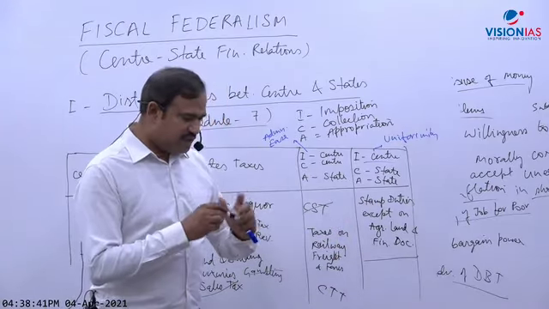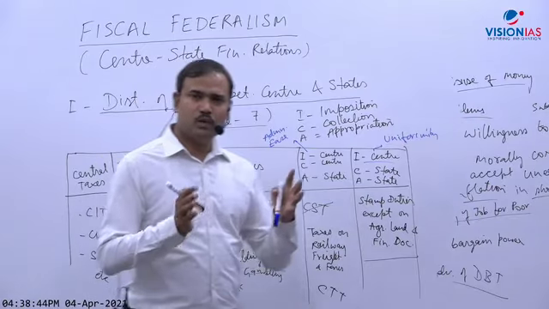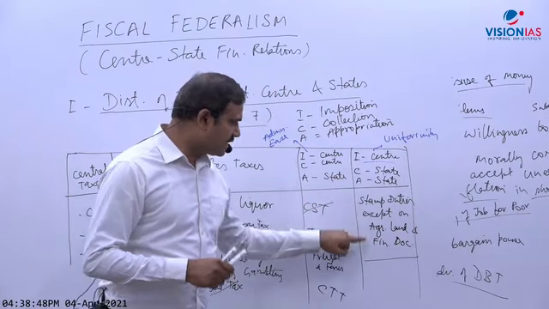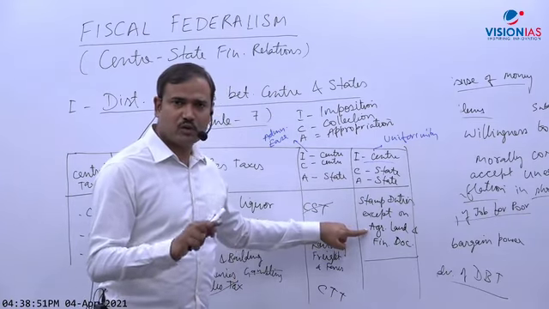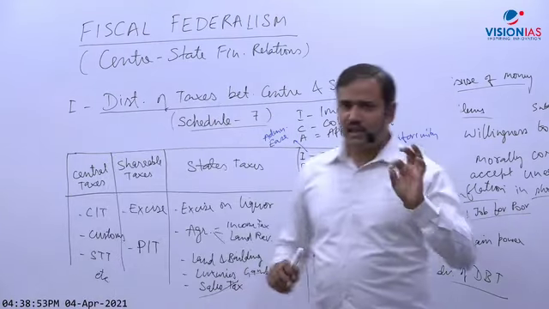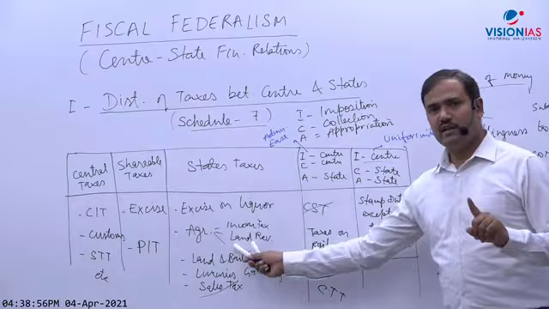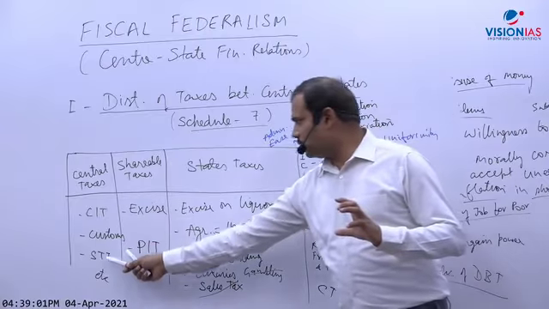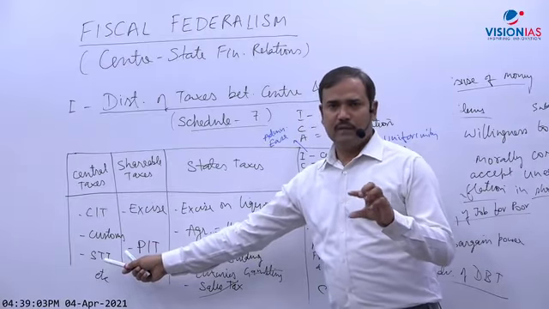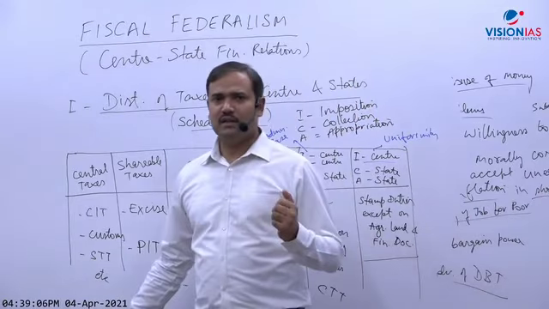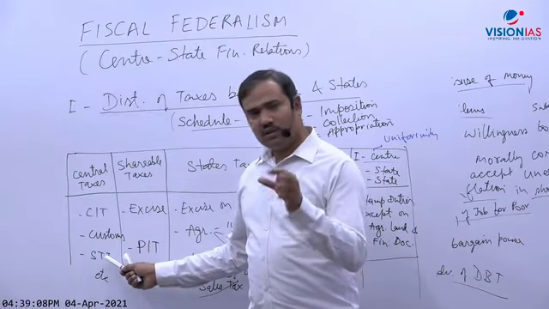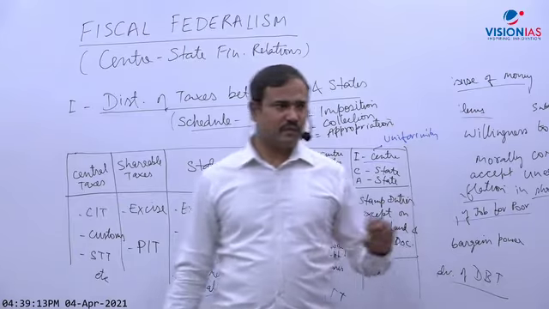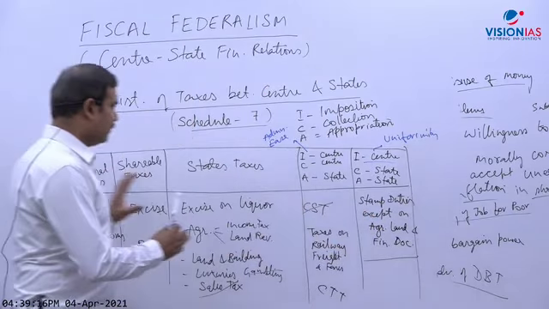So now the question is, what is the stamp duty? Stamp duty is imposed on sale or purchase of assets. But stamp duty except on agricultural land and financial document. Why except agricultural land? Because all taxes relating to agriculture are under the state list. Why financial document? Because taxes on financial documents are given to the center. Example is STT, securities transaction tax. So STT is a stamp duty on financial documents. Even one question was asked on this, who imposed this, who collects this? STT, so this is under the center. So clear? So these are the 5 categories.